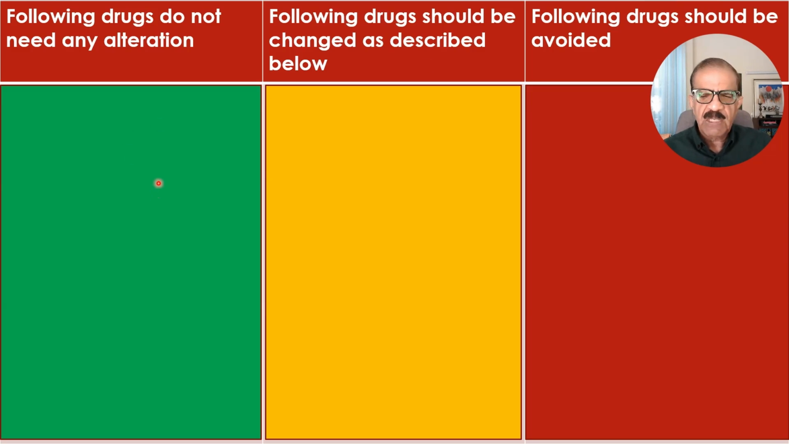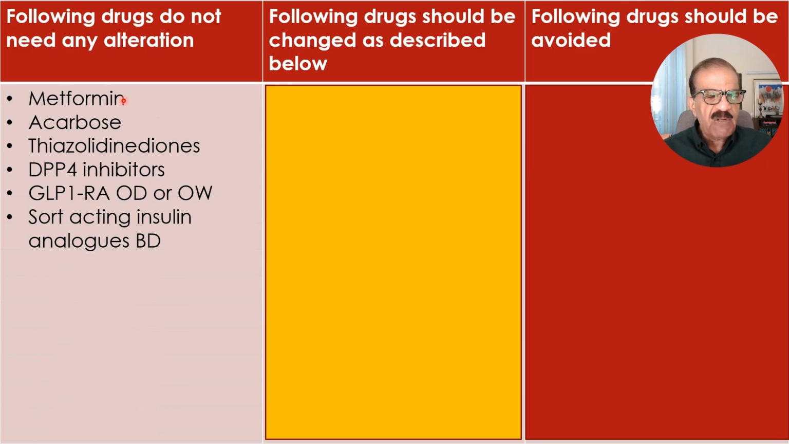So let me just first expose this one. Metformin, whatever dose the patient may be taking, 500 milligrams, 750, 850, 1000 milligrams, XR form or standard form twice a day, the patient can continue. Acarbose, the patient can take morning and evening. Thiazolidinediones can be continued. DPP4 inhibitors can be continued, and GLP-1 receptor agonists once a day or once a week can also be continued without any change. Of course, one would like to inject during the non-fasting state.